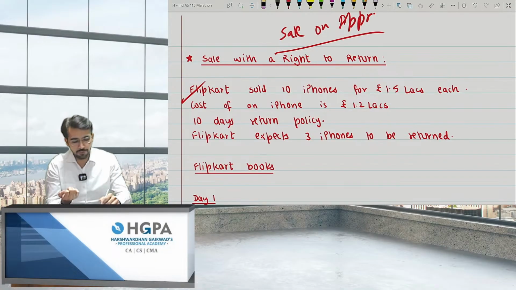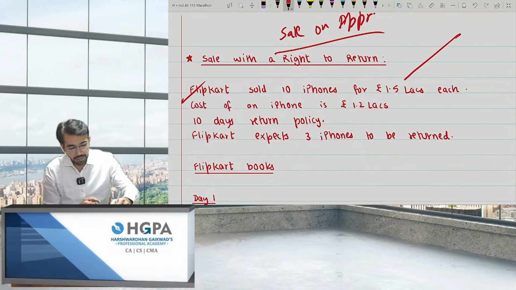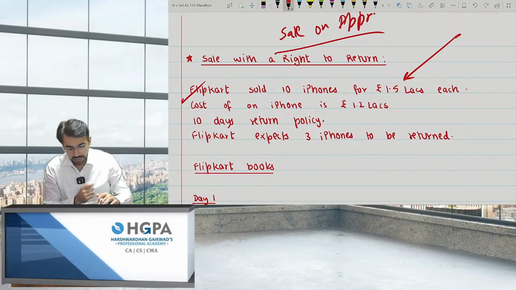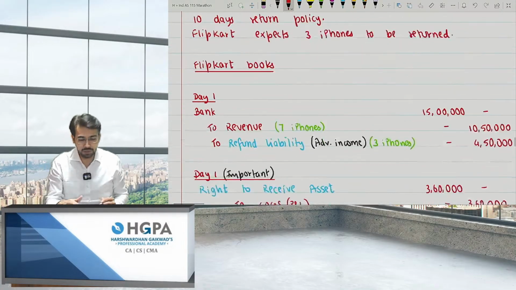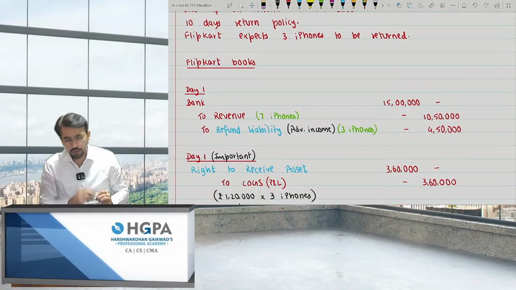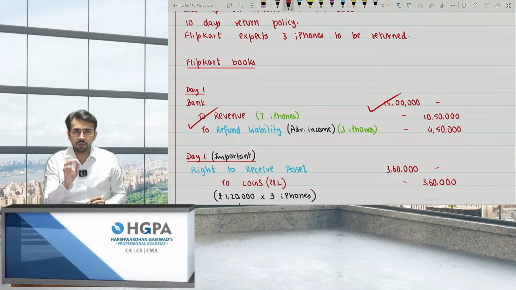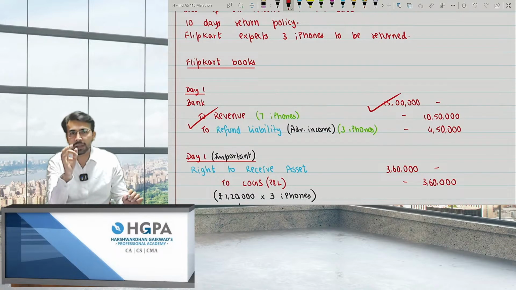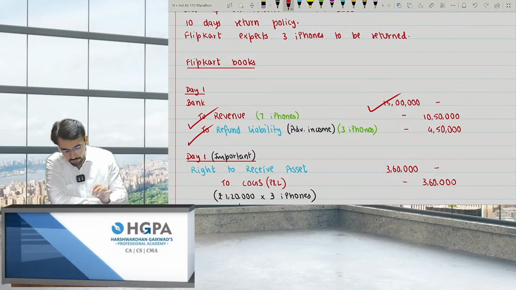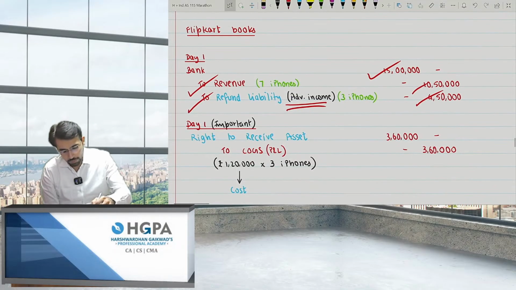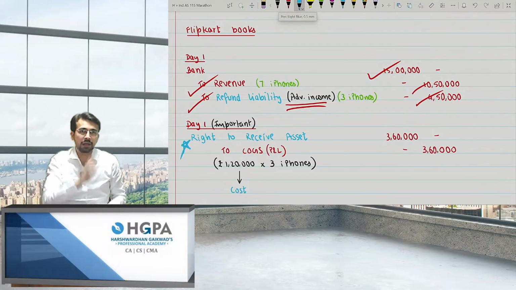So they'll treat 3 iPhones as nothing but advance income, because the customer paid for 10 iPhones, but obviously when they return 3 iPhones, you'll have to pay back. So in that scenario, sale with the right to return is nothing but, on day 1 you are getting income of 15 lakh rupees, 10 iPhones into 1.5. To revenue, you will book income of only 7 iPhones. Why? Because you are expecting 3 iPhones to be returned. And to refund liability, there is advance income. You can use the word refund liability or advance income for 3 iPhones. The amount was 4,50,000.